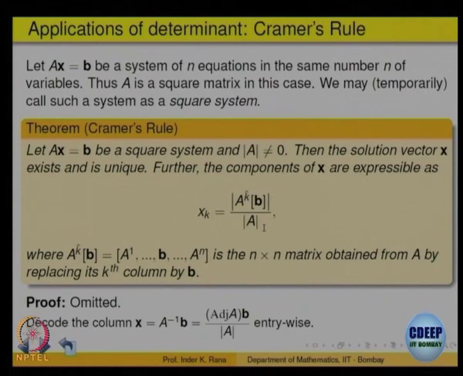So, in the given matrix, if you want to find the kth component of the solution, replace the kth column by B and find the determinant. That is Cramer's rule. We do not normally use it for computational purposes, because it is very time consuming.